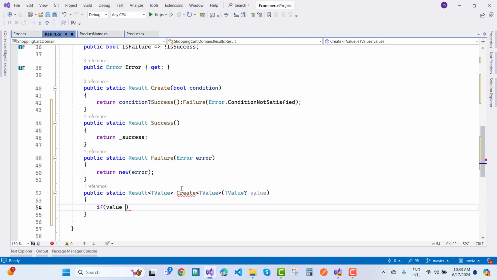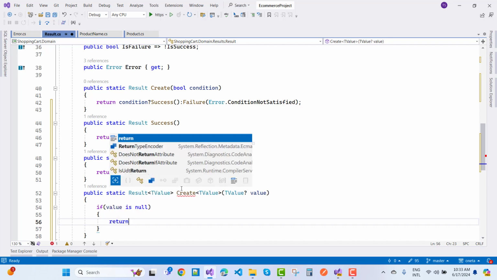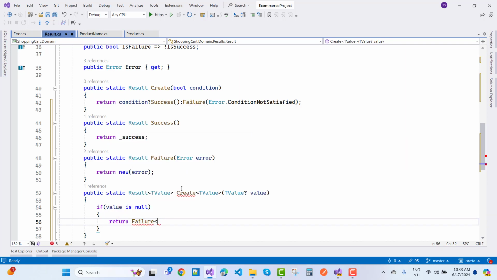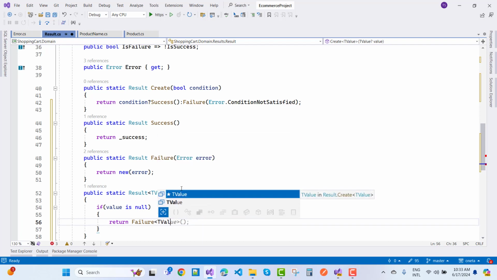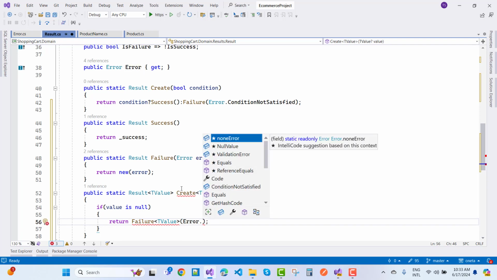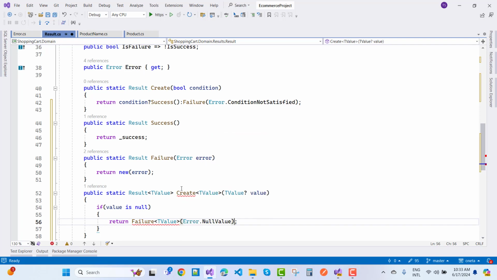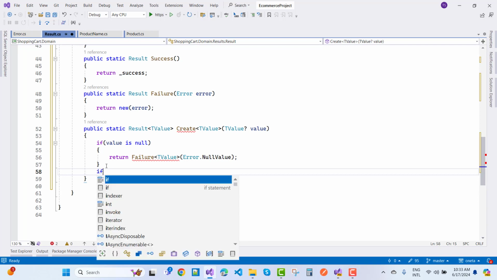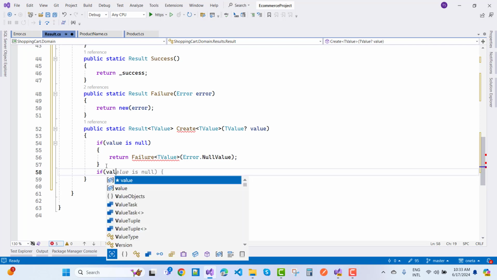If value is null, then return failure of type t value, sorry, error dot null value. Okay, if it is value is not null, if value is an error, so value